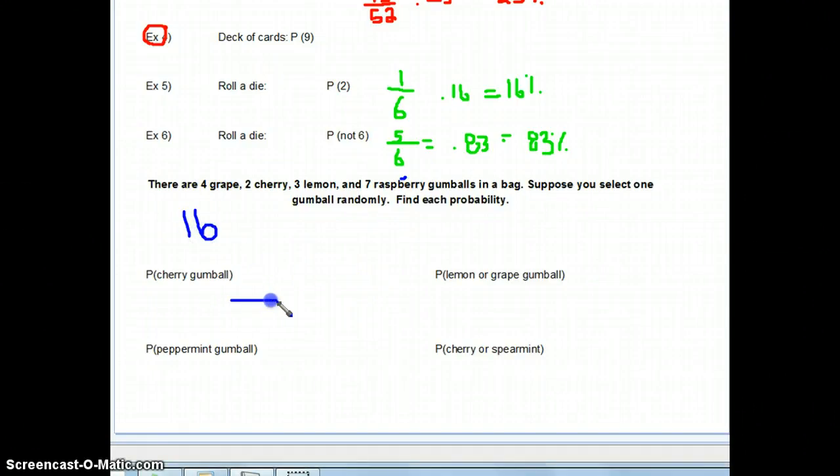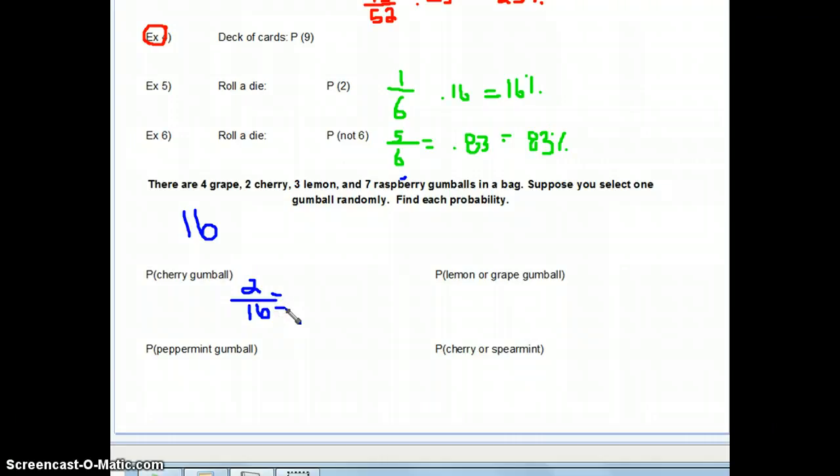So when we go to figure out the probability of cherry gumballs, we have 16 total chances. But how many cherry gumballs do we have? We have 2 cherry gumballs, so that's going to go on top. And then we're going to write that as a decimal and then a percent.